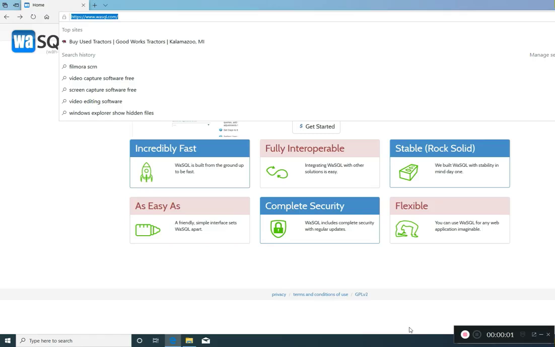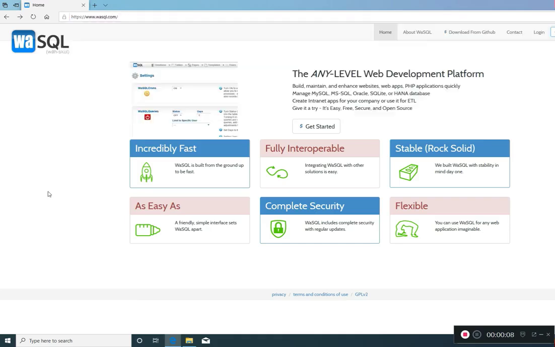Hello friends. Today I'm going to show you how to install the WaSQL web development tool. We're started here at wasql.com, and there's a link here that will take us to the Git repository.